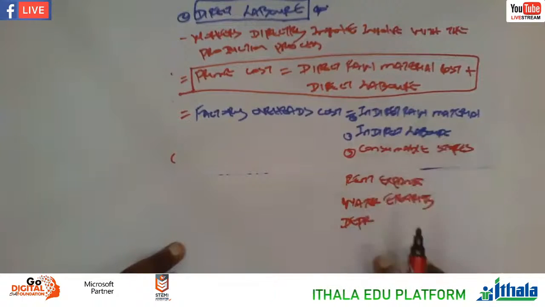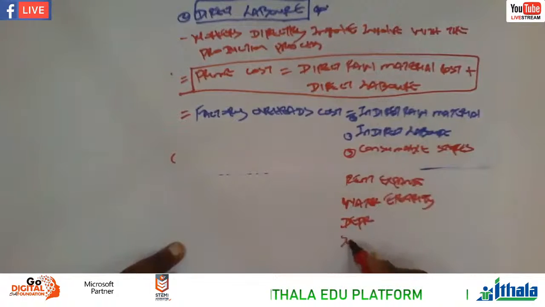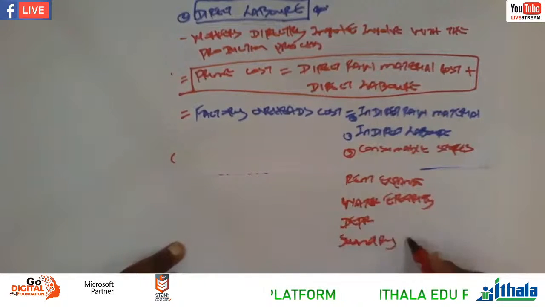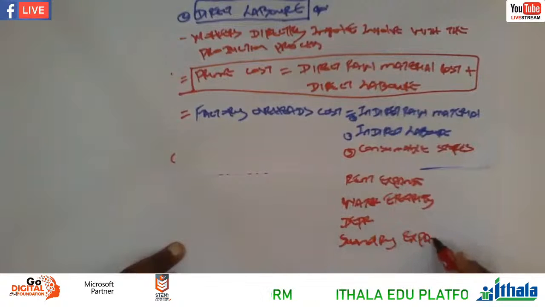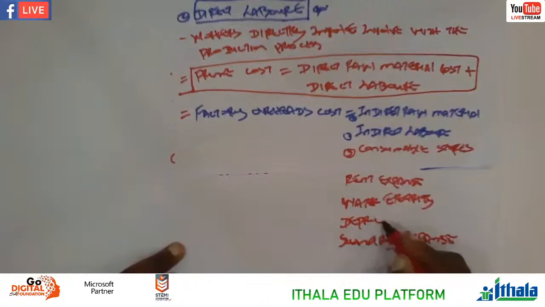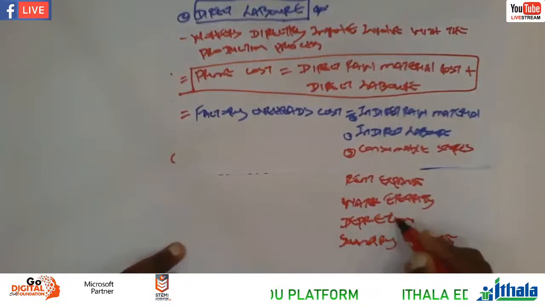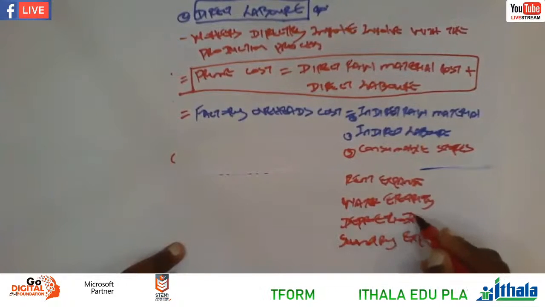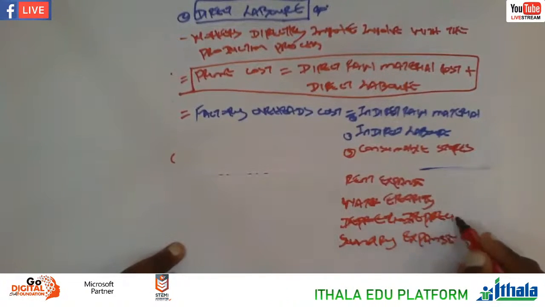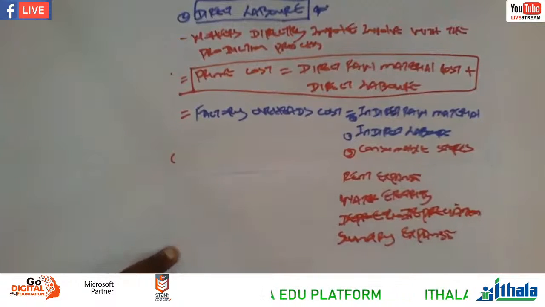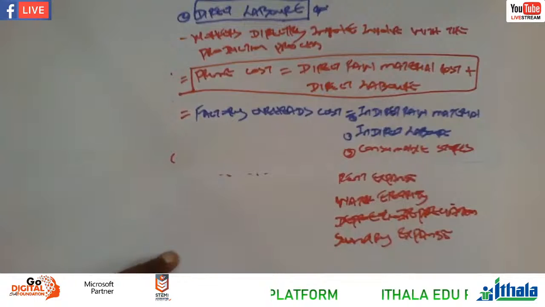Therefore, you can list any other, it can be also sundry expenses. Depreciation. Excluding marketing expense as well as advertising, right?